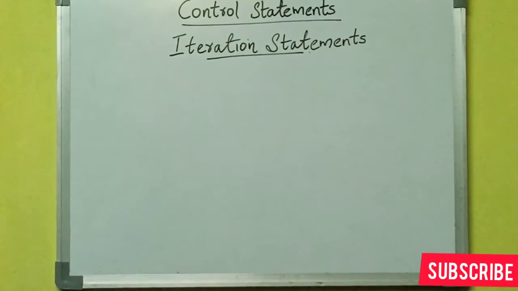So basically iteration statements in any programming language are used for iteration or looping. What do we mean by looping or iteration? As I mentioned earlier, in any programming language the normal execution will be in a simple sequential manner. So in a situation where you have to execute multiple lines multiple times, we have to use iteration statements.